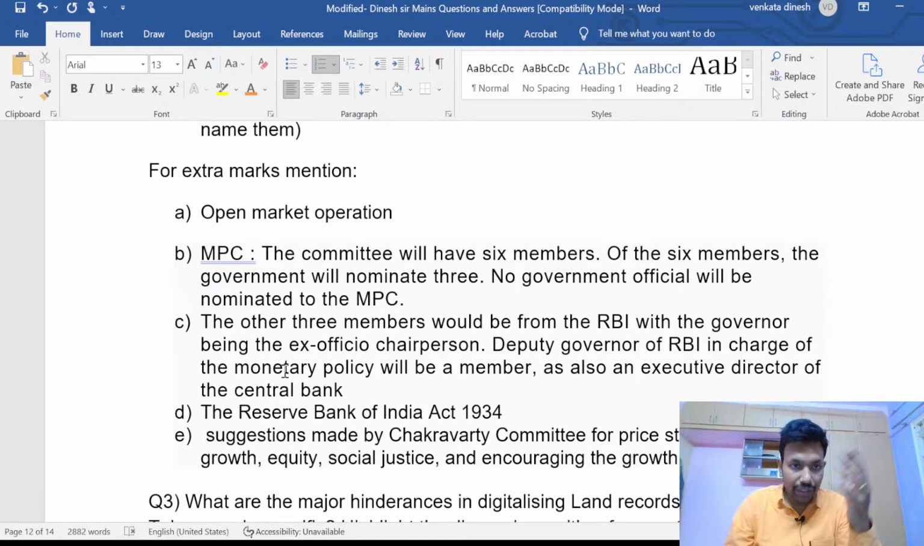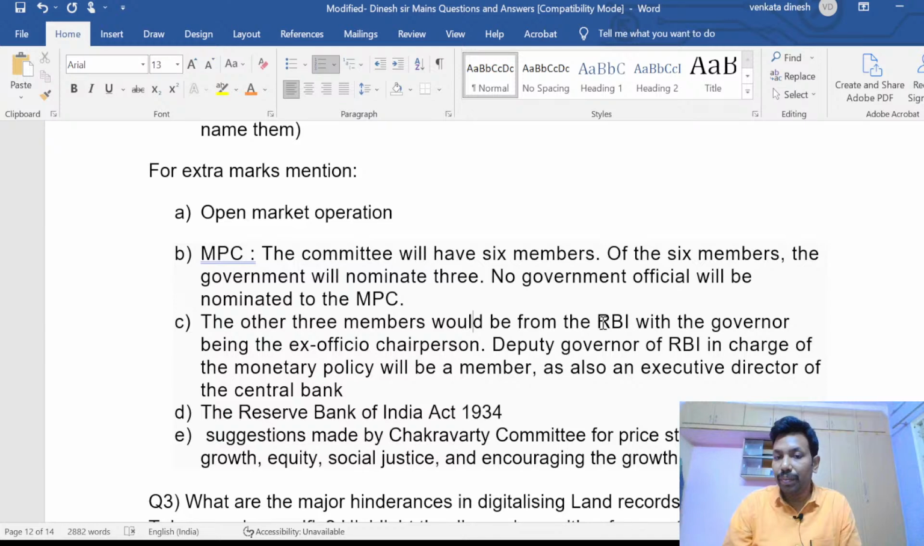In terms of the monetary policy committee, there are 3 members from the RBI, with the governor being the ex officio chairperson, the deputy governor of RBI in charge of the monetary policy, and a member as executive director of the central bank. To substantiate your answer and increase extra marks. So don't waste your time while writing these extra mark things. Write the basic thing first of all. Attract your examiner with good examples. If you have time, substantiate your examples or topic with the facts.